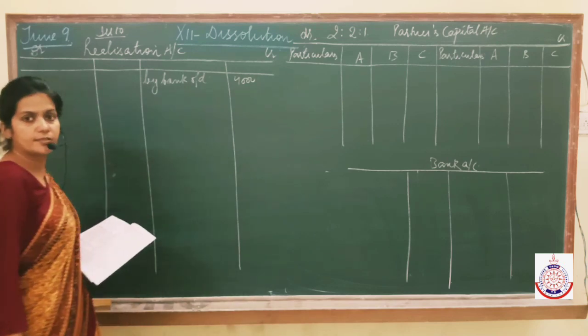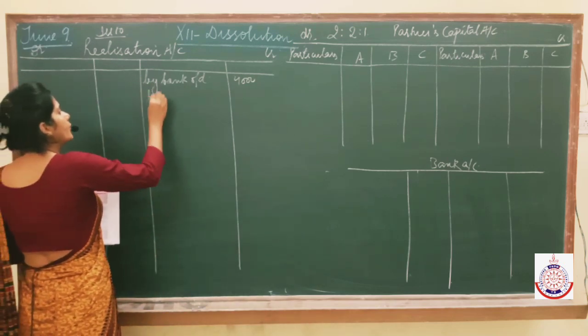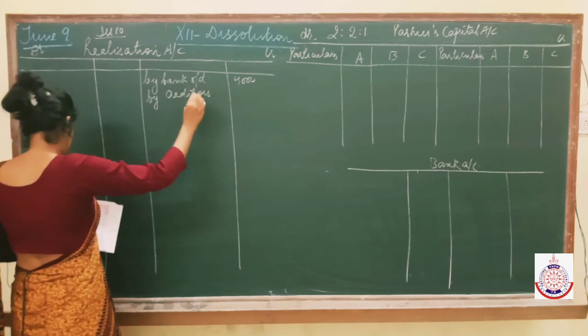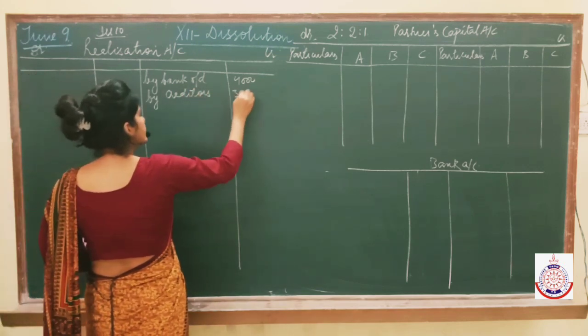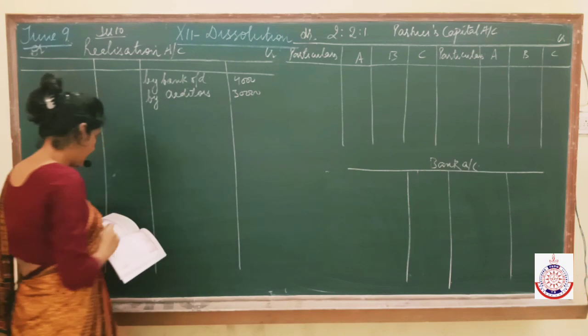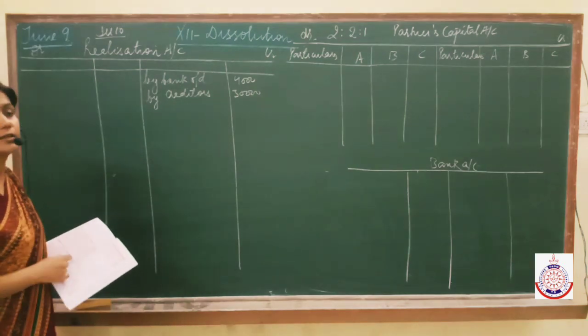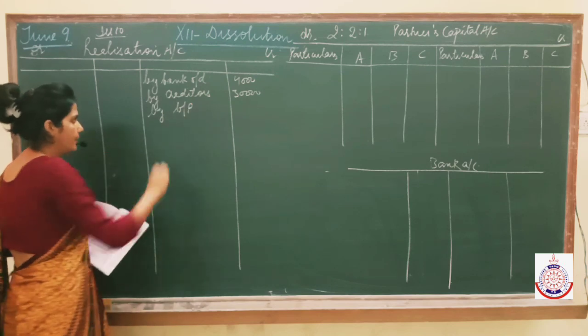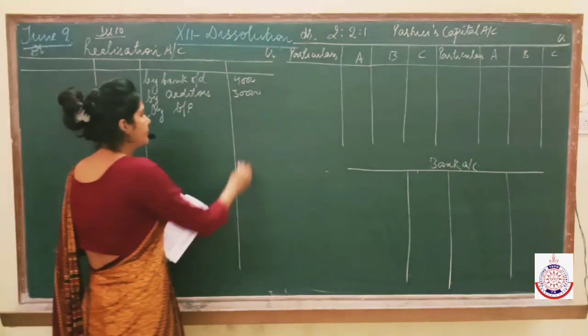Next is creditors. So creditors are also your outside liability. So write here by creditors. Amount is 30,000. Next is bills payable. It is also an outside liability. So transfer by bills payable 6,000.